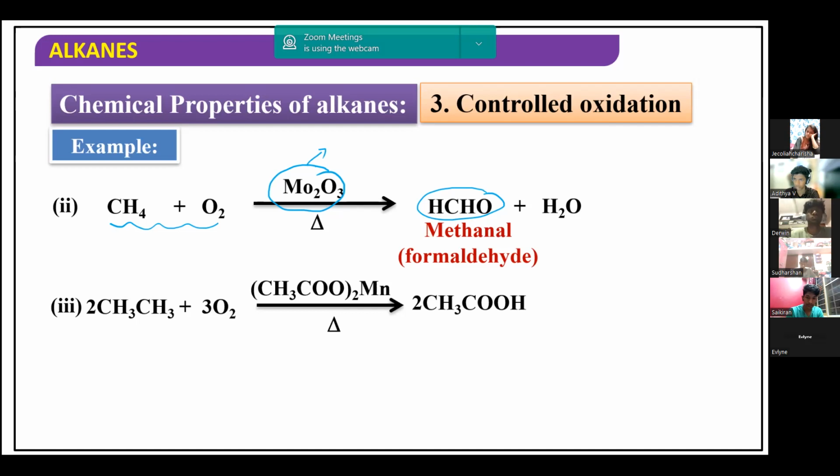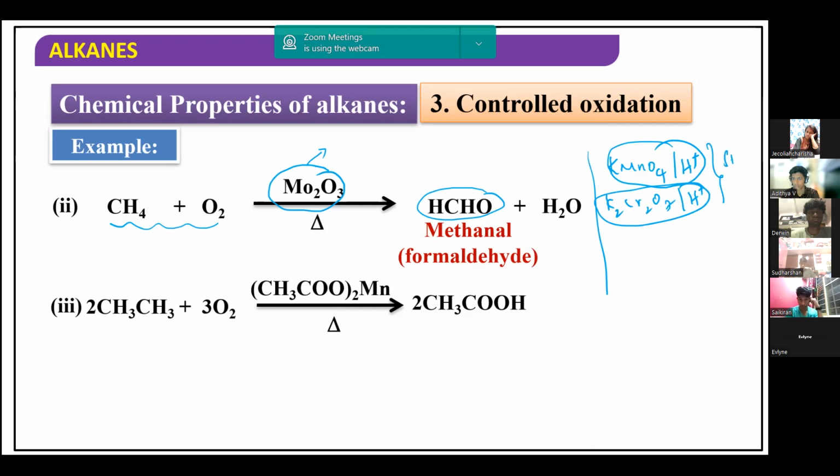Generally, for oxidation we use KMnO4/H+, or K2Cr2O7 in the presence of acid, H+ meaning acid. The acidic solutions of KMnO4 and K2Cr2O7 are called strong oxidizing agents.